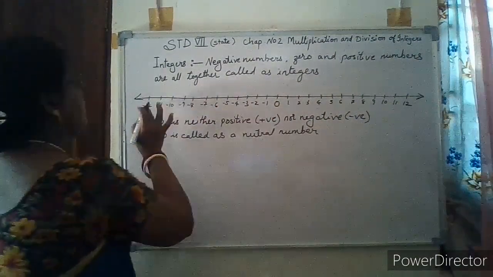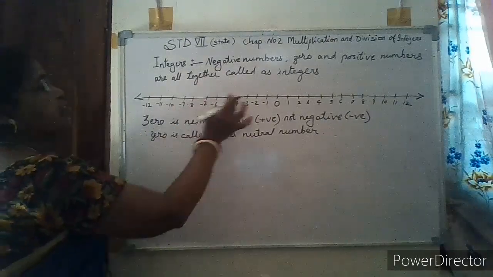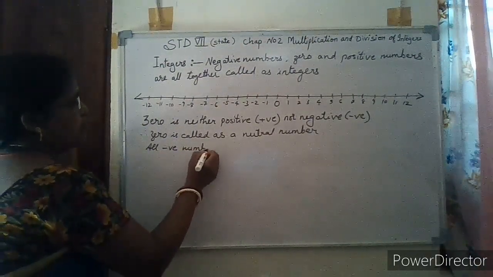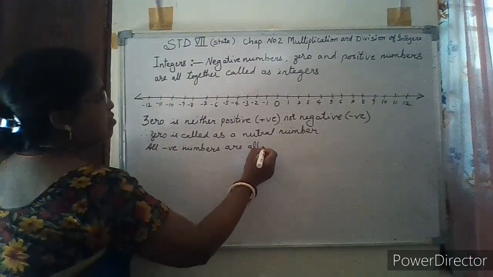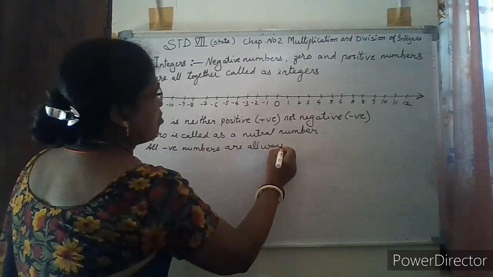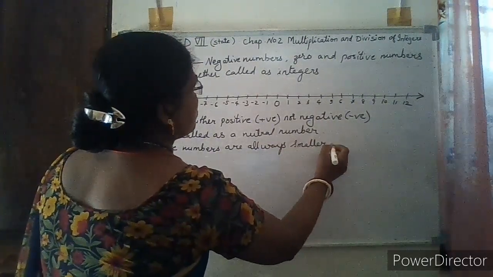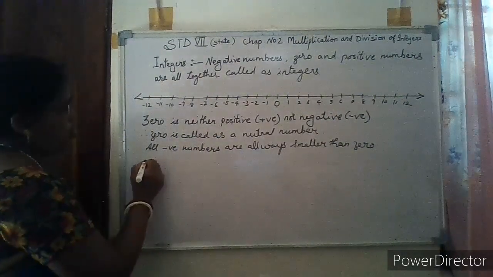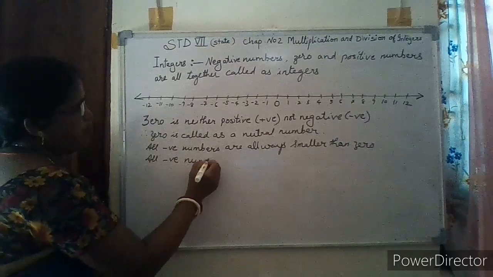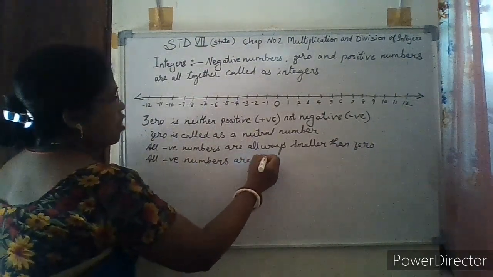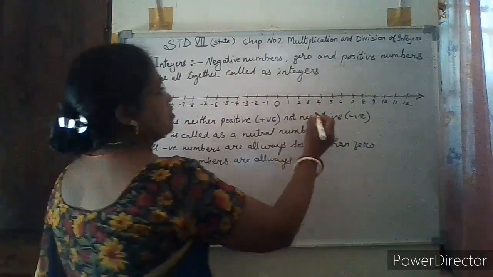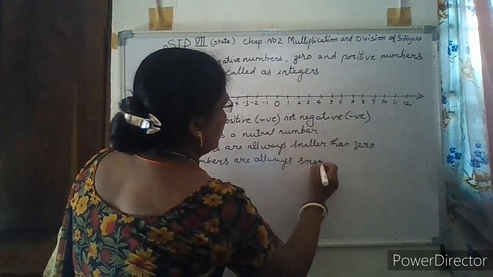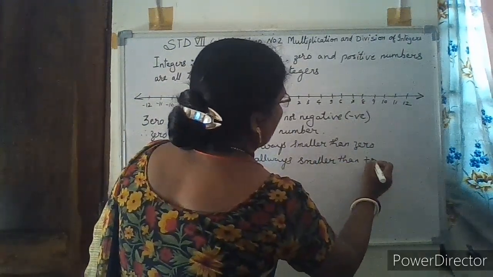Now, all negative numbers are always smaller than 0, or all negative numbers are always smaller than positive numbers.